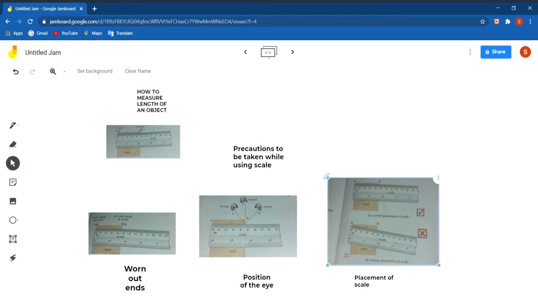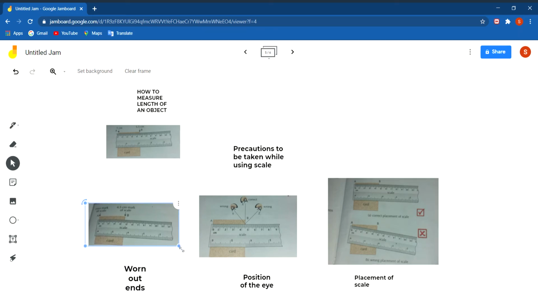Then next is worn out ends. Suppose the 0 mark of your scale is worn out, it is not proper. Then what will you do? See in this figure. In some scales, the 0 mark cannot be clearly seen, or the ends of the scale may be broken. In such cases, we should measure the length of the object starting from any other mark of the scale. We subtract the reading of this mark from the reading of the other end.